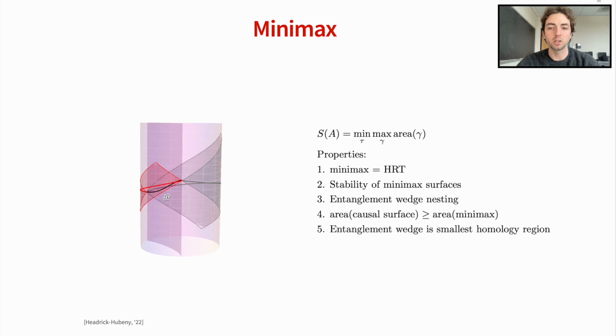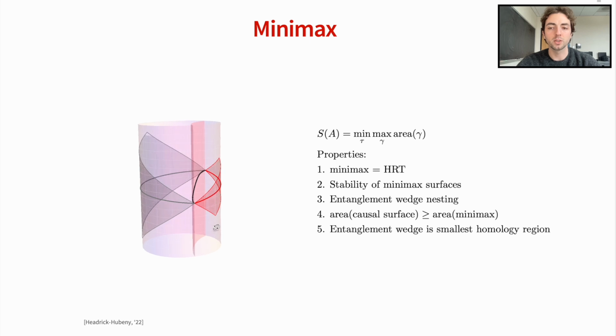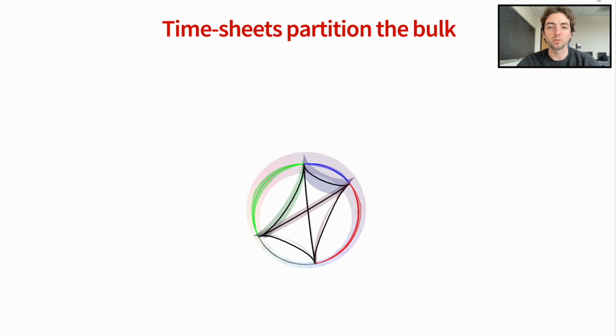The homology condition, which is usually enforced through a bulk Cauchy slice, here is enforced at the level of the spacetime. In other words, the homology regions are spacetime volumes. We prove multiple properties of Minimax surfaces and their timesheets. Some of these are known results, but others are new. For example, we are able to show that the entanglement wedge is the smallest homology region bounded by Minimax timesheets. We found the Minimax prescription particularly useful because of this new spacetime homology constraint, which has interesting consequences.